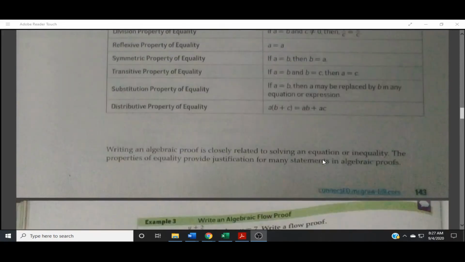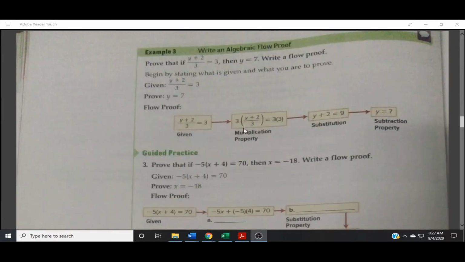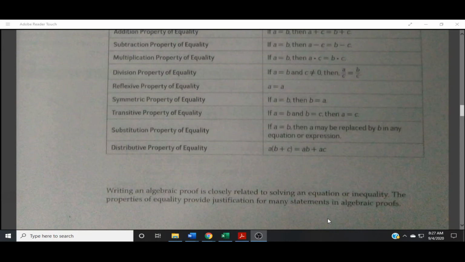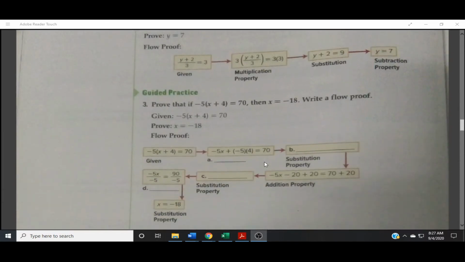So the substitution property is that, once you've multiplied, you're going to substitute or subtract 2 from both sides. When we subtract 2 from both sides, we get y equals 7. So substitution, I think, just means that we can replace equality. So 3 times 3 and 3 times divided by 3.